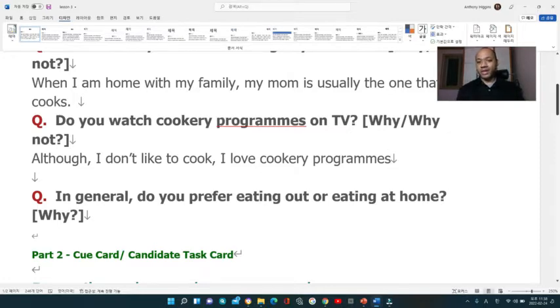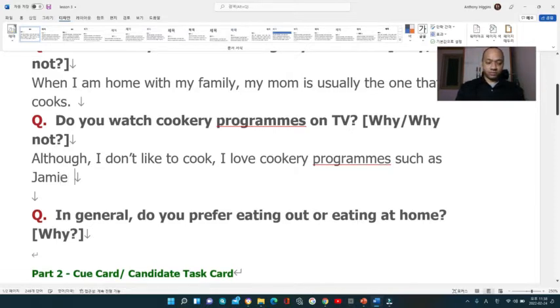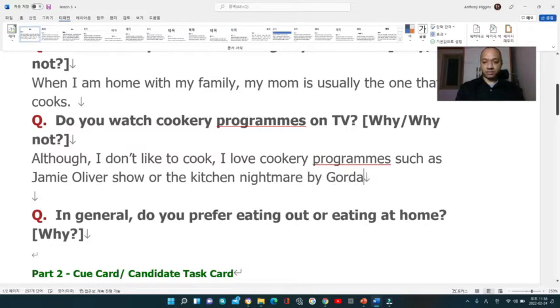Then what I would write is: I love cookery programs such as the Jamie Oliver Show, or Kitchen Nightmares by Gordon Ramsay.